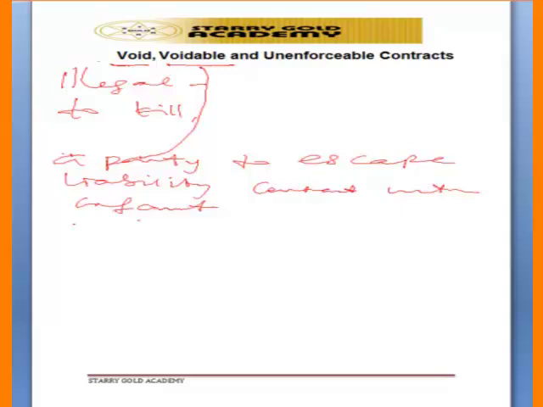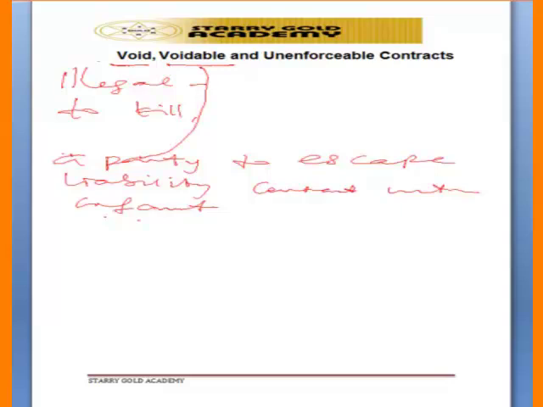If the infant refuses to pay for the car at the time he is supposed to pay, the court cannot compel the infant to pay, because the contract is not enforceable on the infant. The infant may pay, or may decide not to pay, because if the matter gets to court and the infant raises the issue that at the time he entered into the contract he was an infant, then the court will not compel the infant to pay the money. So the infant may decide to escape liability under the contract.